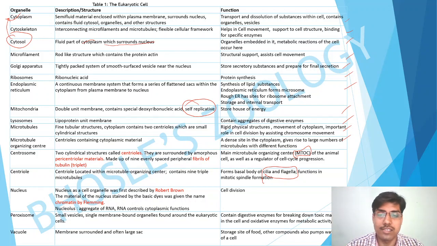Next is the nucleus. All of you know the nucleus is the control center of the cell, and it also has a major role in cell division. Okay, and it was first described by Robert Brown.